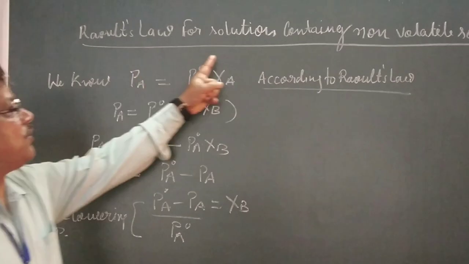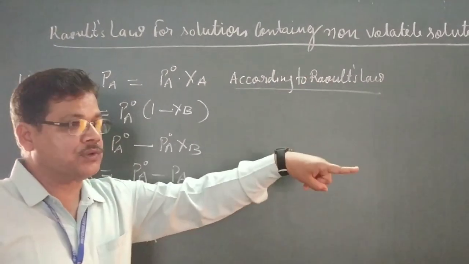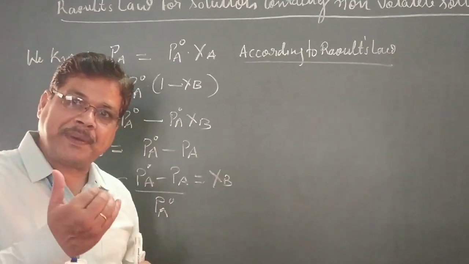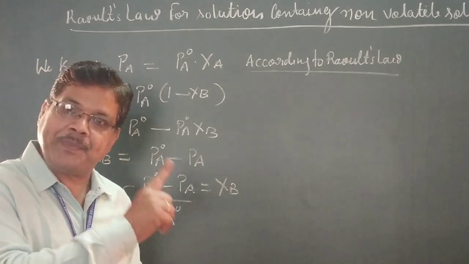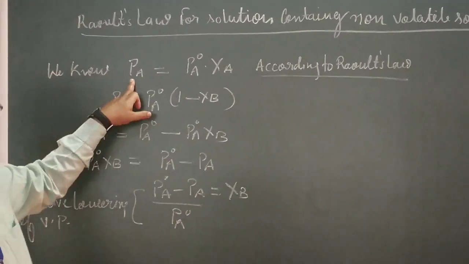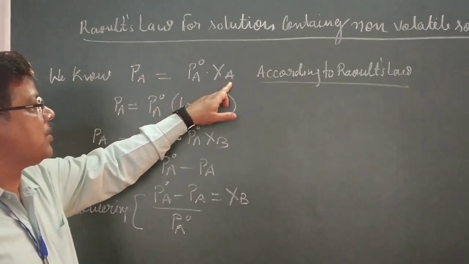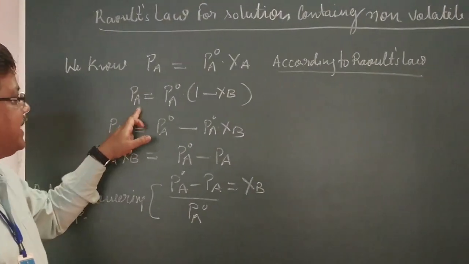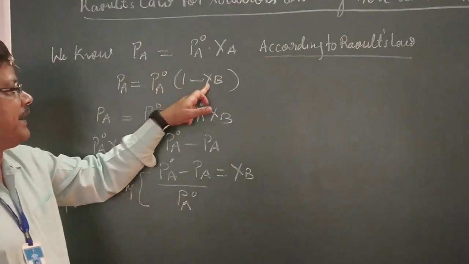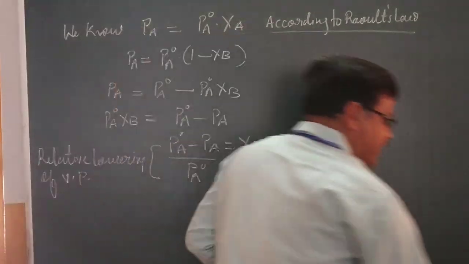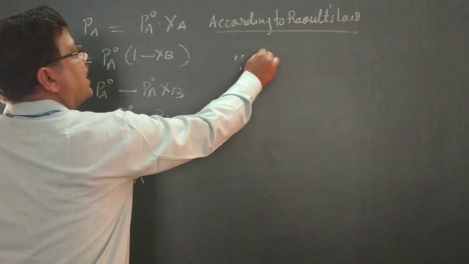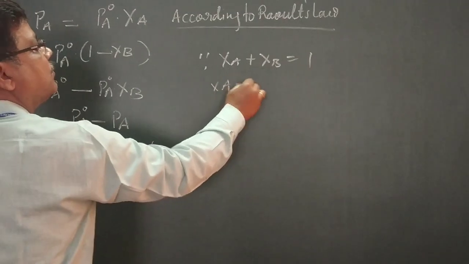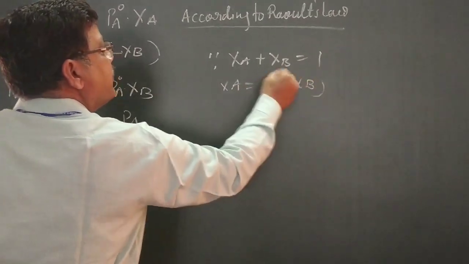Now, Raoult's law for a solution containing a non-volatile solute. Suppose the non-volatile solute we take is B, which will not change into vapor. Only component A will change into vapor. Then the vapor pressure PA is equal to PA naught into chi A. This is according to Raoult's law we have just seen. Or we can say here PA is equal to PA naught into 1 minus chi B. From where are we getting this 1 minus chi B? Because we know chi A plus chi B is equal to 1, or chi A is equal to 1 minus chi B. From here we can put.